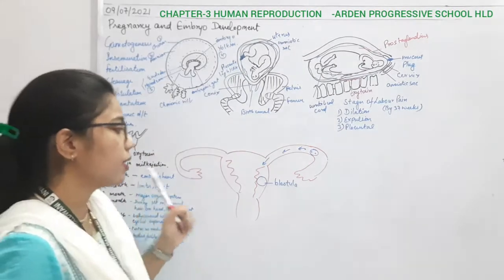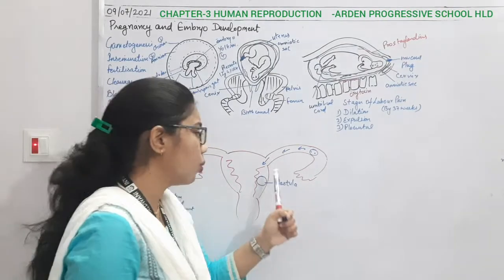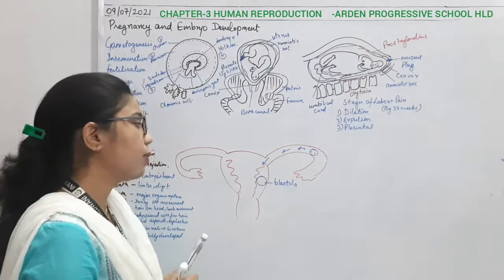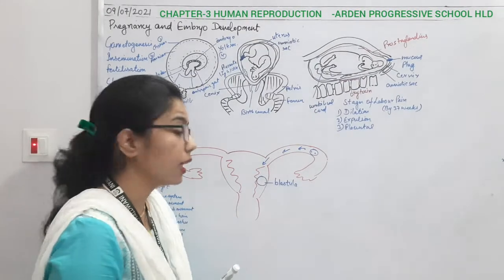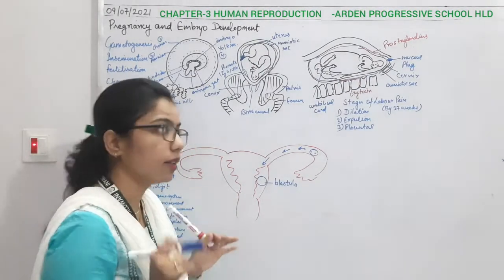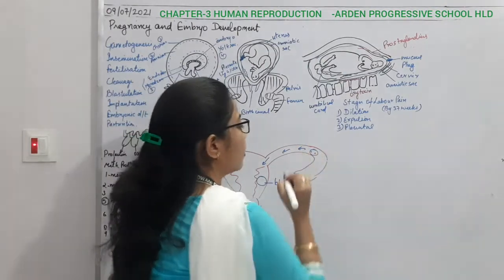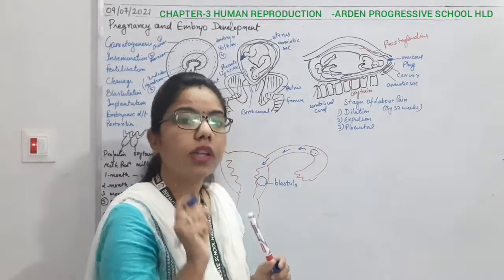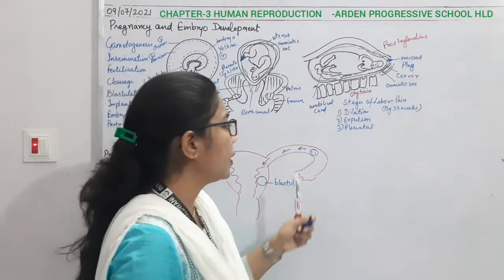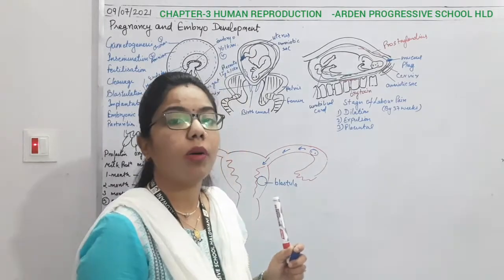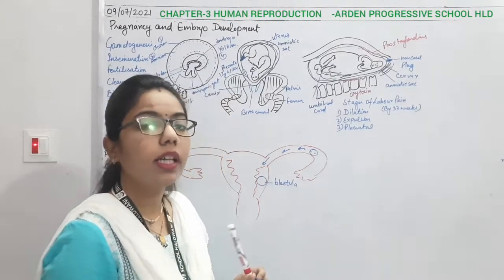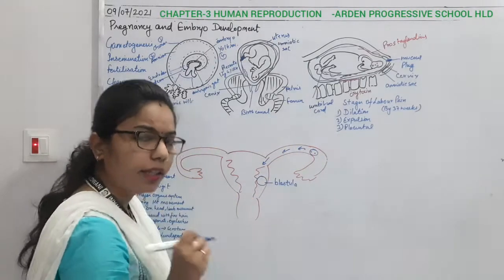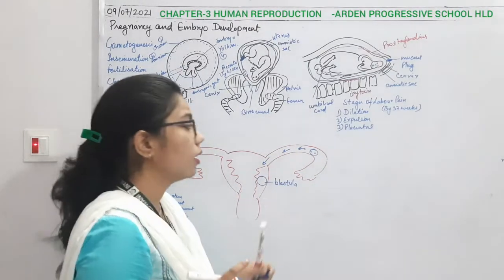Now today we will understand what changes take place in this blastula. Initially, when the secondary oocyte has entered, it has some coverings: the outermost layer is the corona radiata, then inside it the zona pellucida, and inside the zona pellucida the ovum.